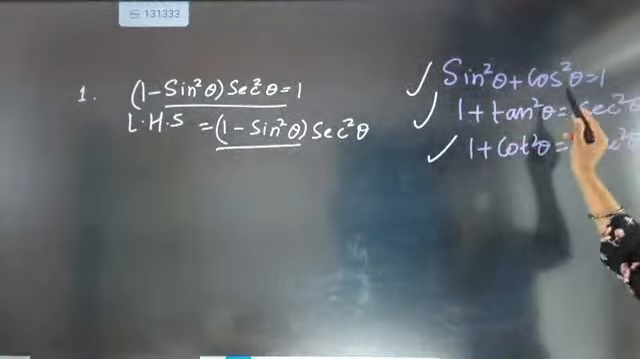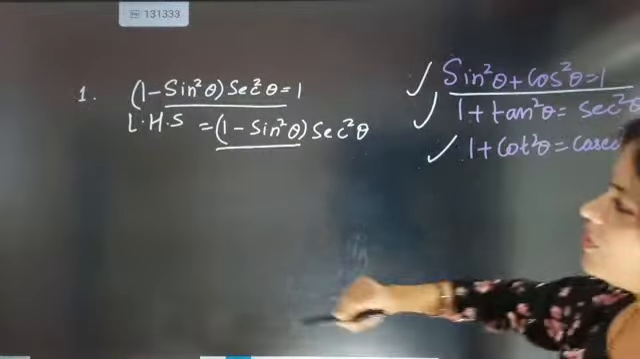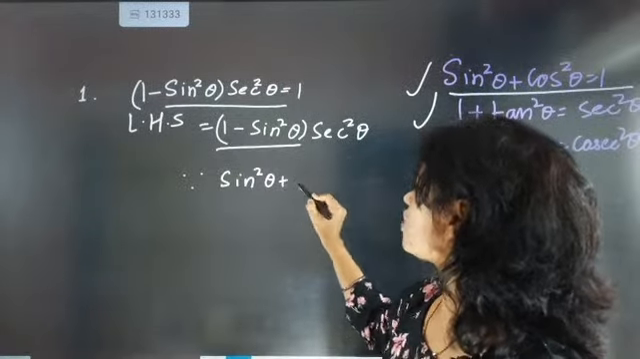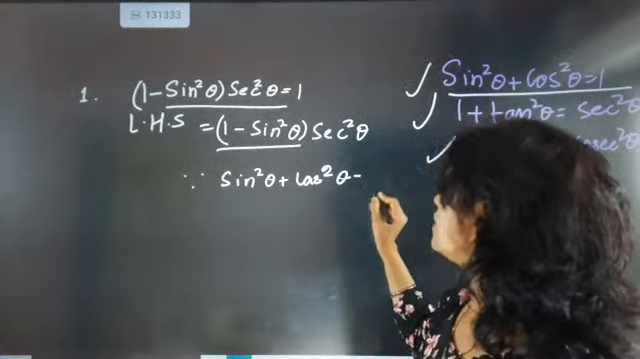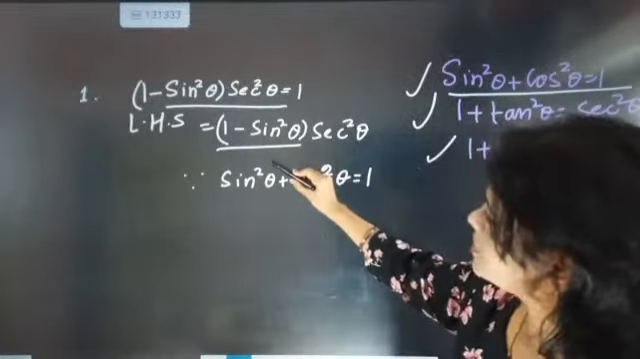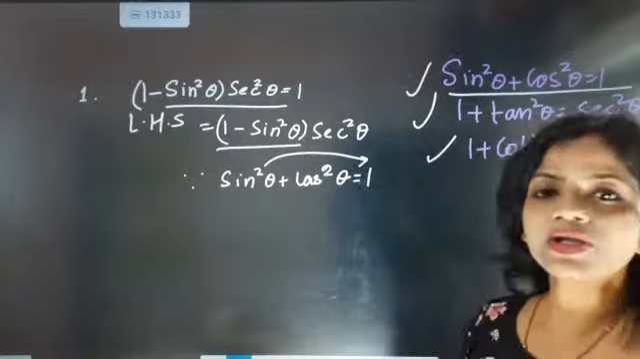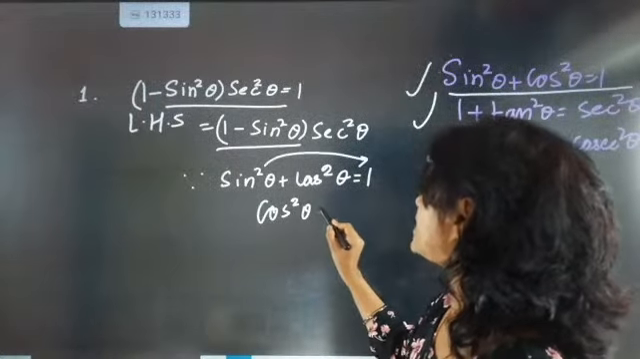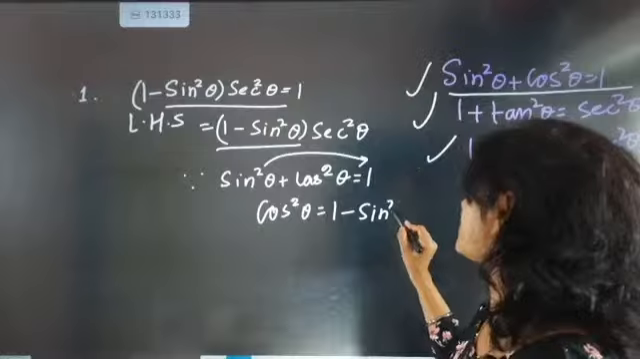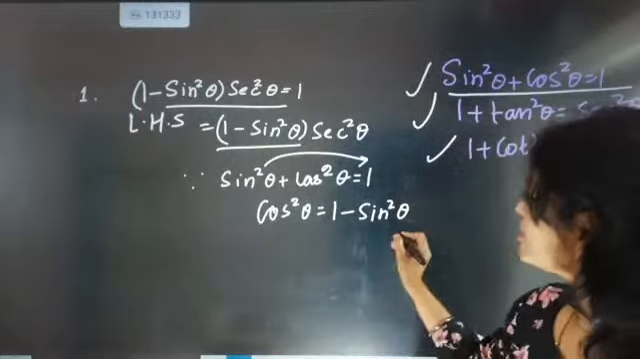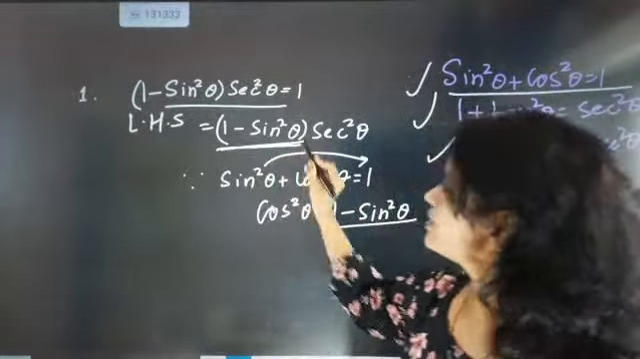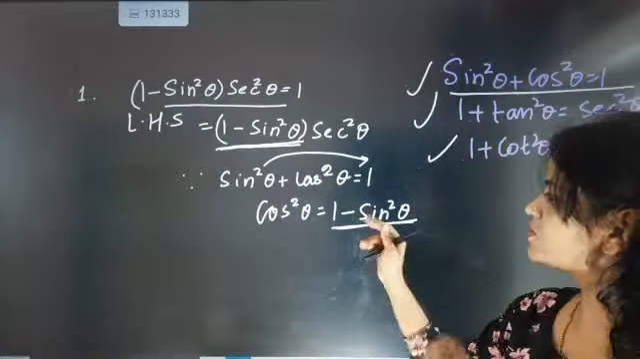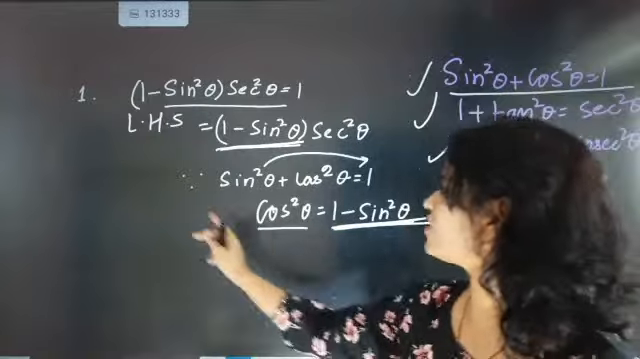So now I am going to use the first trigonometric identity. Since sin square theta plus cos square theta equals 1, I am going to shift sin square theta to that side, and it becomes cos square theta equals 1 minus sin square theta. Now look here, is it not identical? 1 minus sin square theta here also, and 1 minus sin square theta is giving cos square theta.